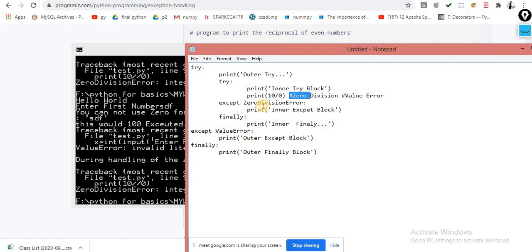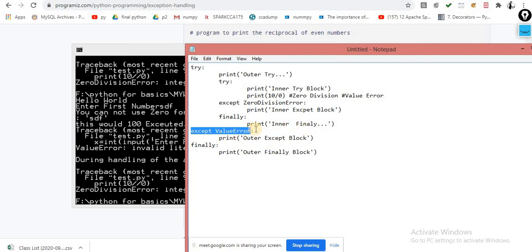But what happens if the associated except block is not there? For example, this time the error coming is a ValueError. Whenever this except block is not matched, then it will look for the outer except block. That's why the priority of the inner try block is higher. So normally we use it for very risky code, highly risky code, where the chances of errors are very high, and you are supposed to handle that error.